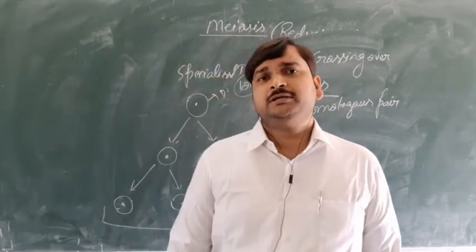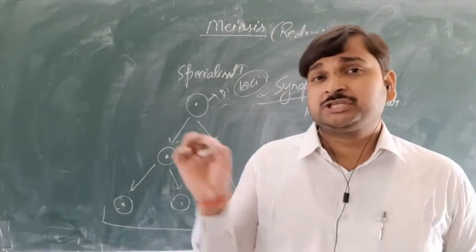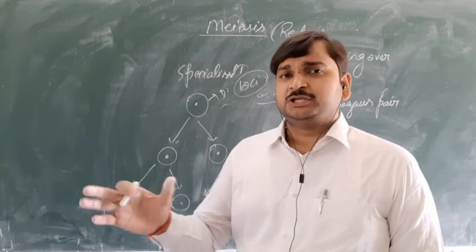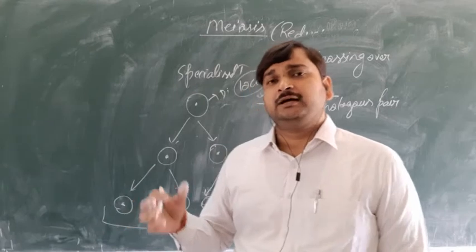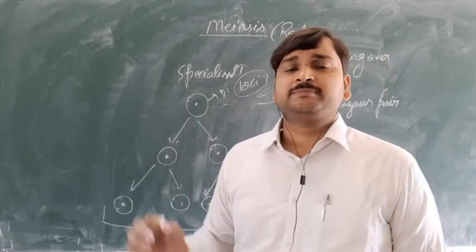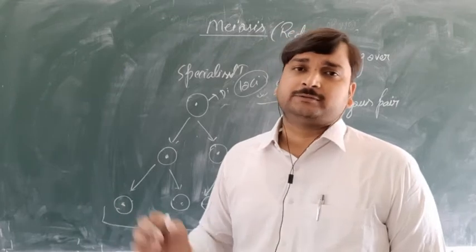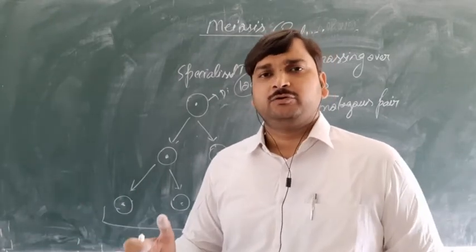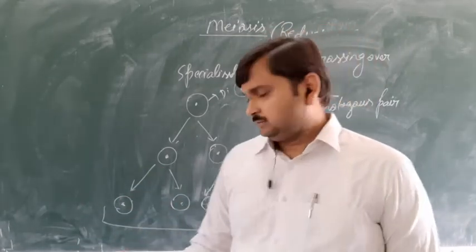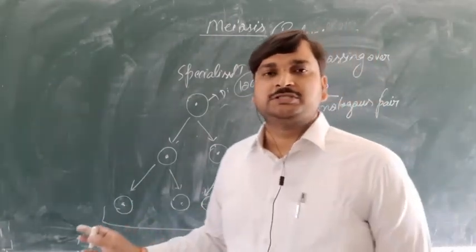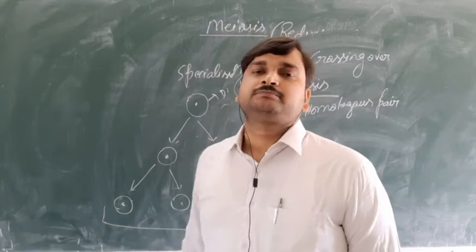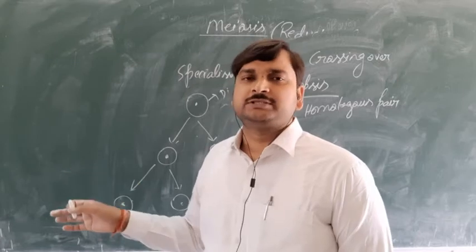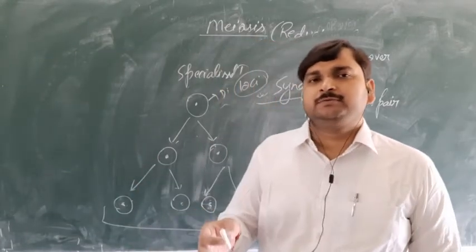And that exchange of genetic material is between non-sister chromatids. What is the meaning of non-sister chromatids? That also we will see in the coming discussion. So the exchange of genetic material, or DNA, between the non-sister chromatids of a homologous pair is called crossing over. As a result of crossing over there will be exchange of DNA. Therefore, the daughter cells formed at the end of meiosis will be genetically dissimilar. Clear? So these are some points of difference on the basis of which we can differentiate between mitosis and meiosis.